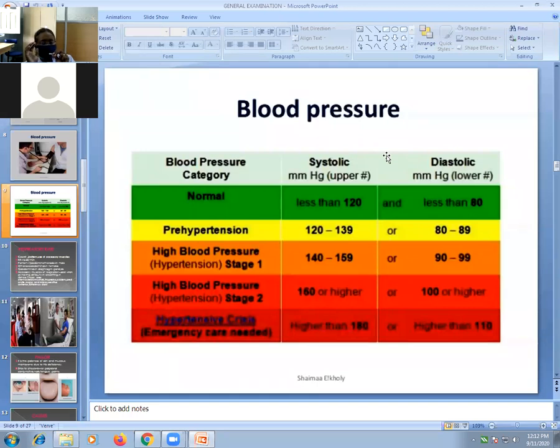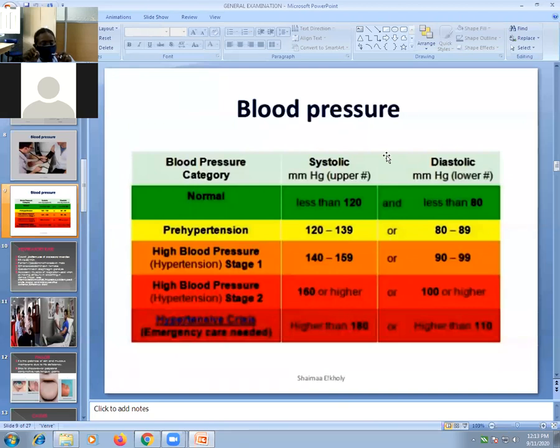Now there is a range for normal blood pressure. Blood pressure is a variable. It is not fixed for every person. Pulse, blood pressure, respiration are variable parameters; there is no single fixed reading for every person, so there should be a range. Just as we learned that the normal pulse rate is 60 to 100, which is a range, blood pressure also has a range for normal systolic and diastolic pressure.